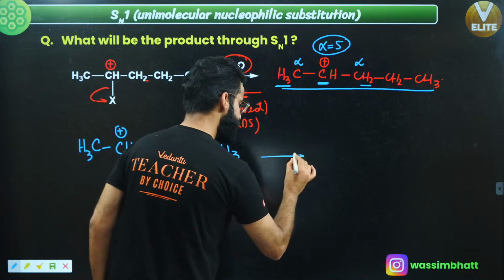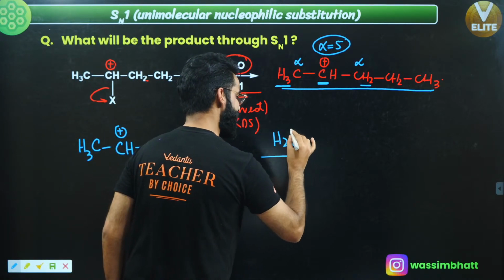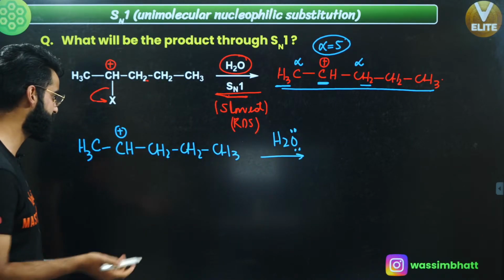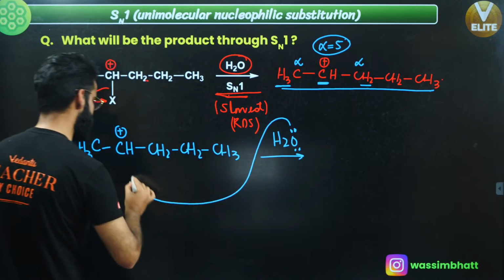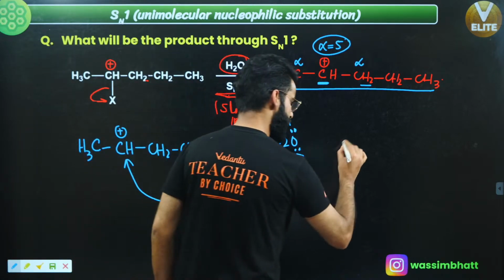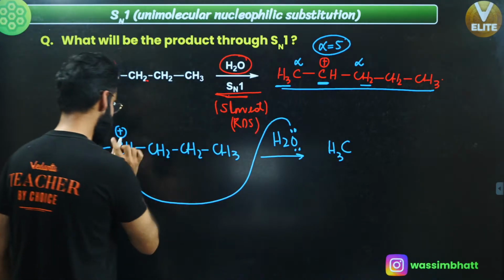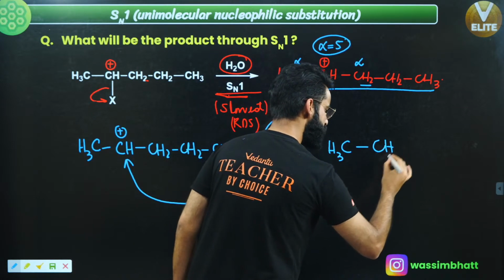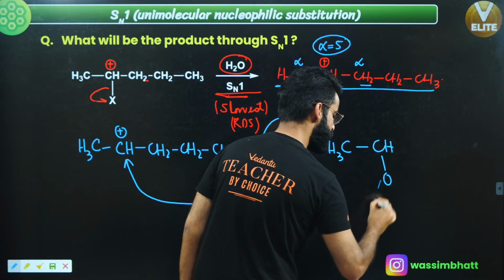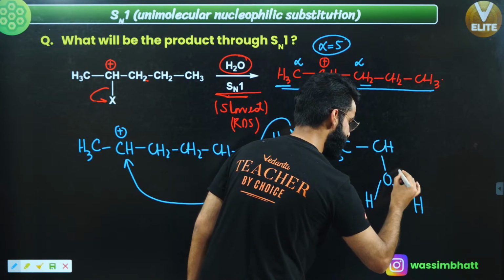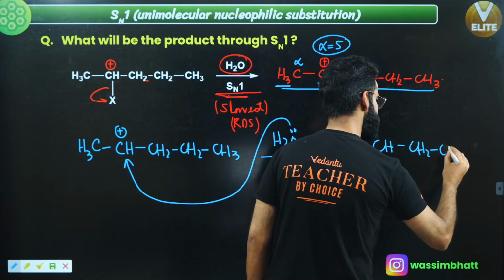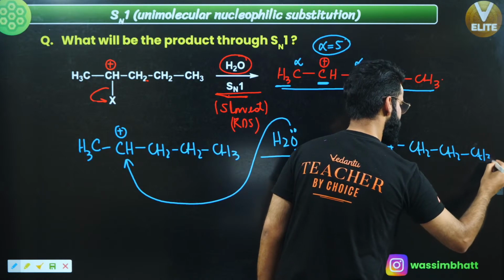Understand. This water will be acting like a nucleophile. Nucleophile is something which we call a nucleus-loving species. So the lone pair of oxygen is going to attack at this position. When the lone pair of oxygen attacks at this position, you get CH3 as such. This will be CH, and with this CH we have OH2 positive attached as well. With this oxygen, you have 2 hydrogens like this, and there is a positive charge on this oxygen, correct? Rest everything is the same. This is CH2, CH2, and CH3.